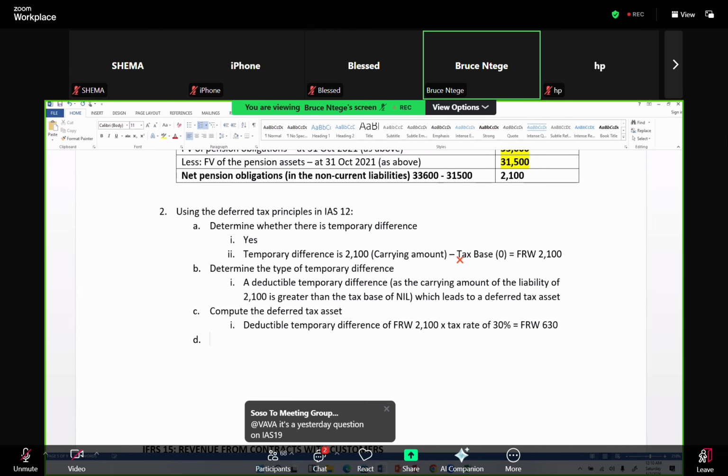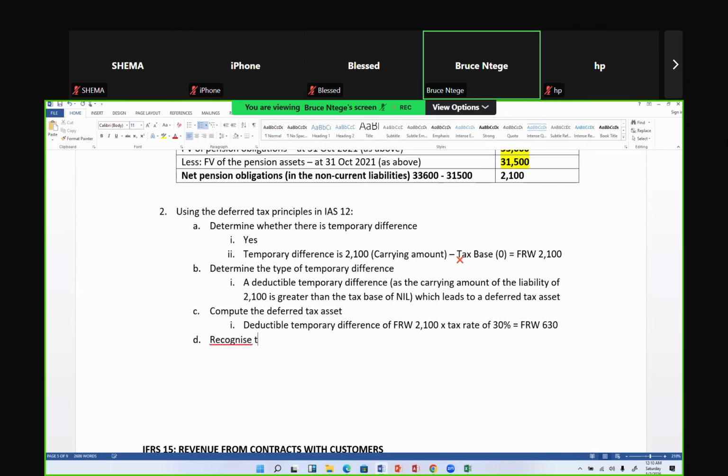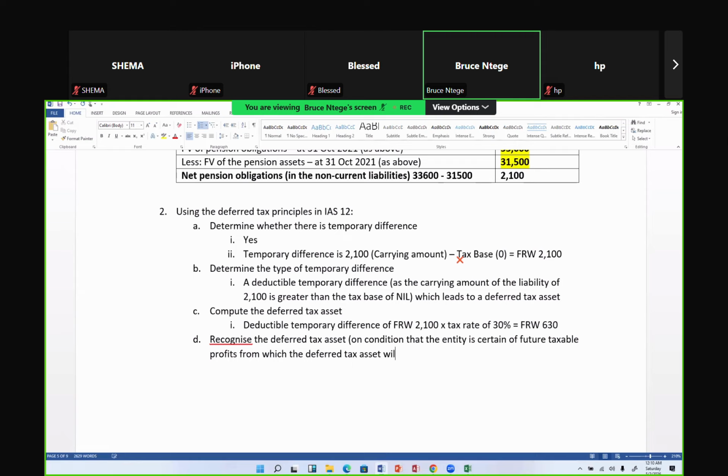The number 4 or the last is to now recognize the deferred tax asset. Of course, you're doing this on grounds that the company is certain of future taxable profits from which the deferred tax asset will be recovered.